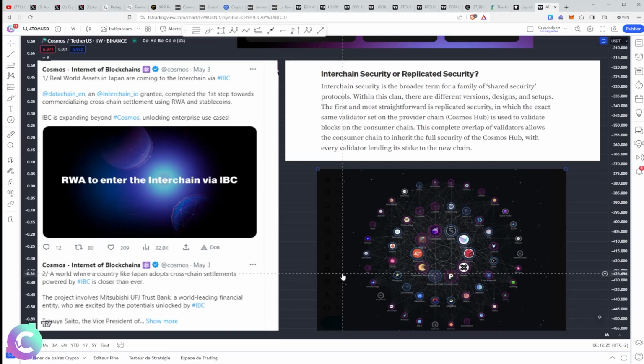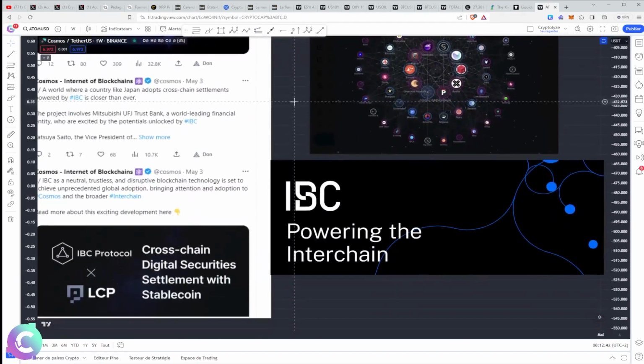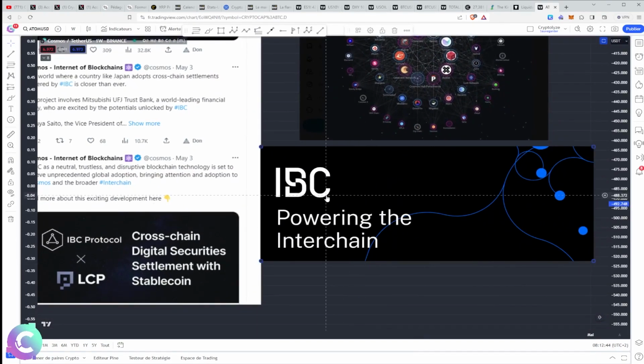That is to say, the fact of being able to directly validate interchain blocks. So that means that we can do shared security, we can send messages between individuals without necessarily having to go through something else, something that is complicated. We directly have the IBC, which integrates these parts. And this mainly allows for a renewal at the level of Cosmos, and a renewal which is also felt because we have the IBC, which has been rebranded with a site dedicated to it, because it is really the heart of the Cosmos ecosystem. It is interconnection, interoperability. And obviously the IBC is at the center of this part, and it must be emphasized.